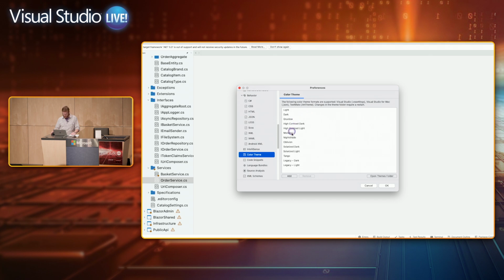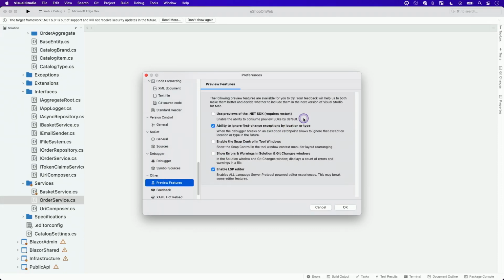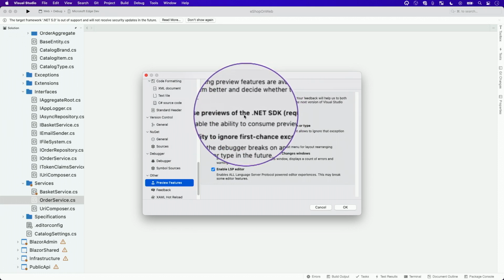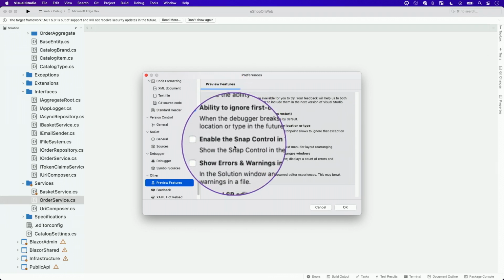Color theme support has been in here for a bit, and it's functionality where you could take VS settings files from Windows, if you used those in the past, and bring them to VS Mac, or some TextMate theme files. You can play around and customize the editor colors a little. But I'd also call out preview features, which is always an interesting one. This is where we're experimenting with new stuff in the IDE. Your mileage may vary, as we say.